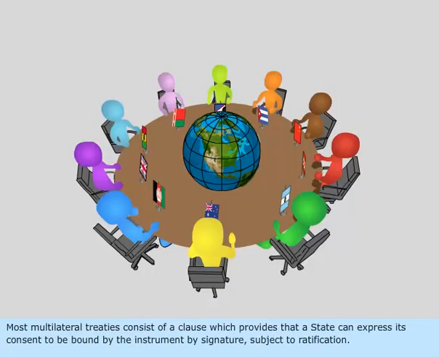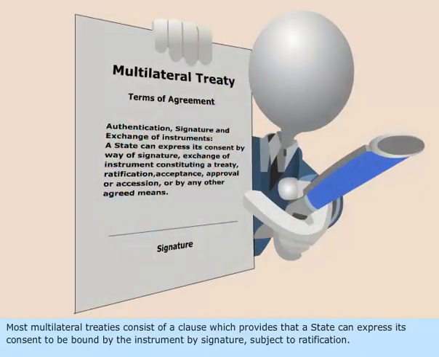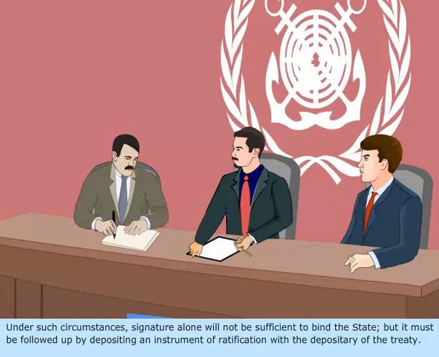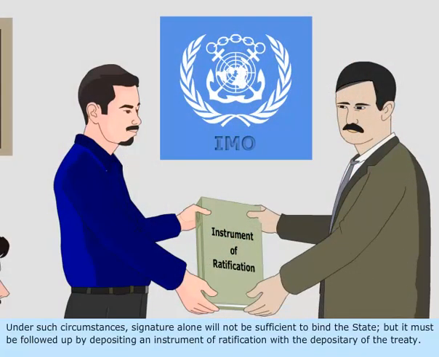Most multilateral treaties contain a clause which provides that a state can express its consent to be bound by the instrument by signature, subject to ratification. In such circumstances, signature alone will not be sufficient to bind the state, but it must be followed up by depositing an instrument of ratification with the depositary of the treaty.